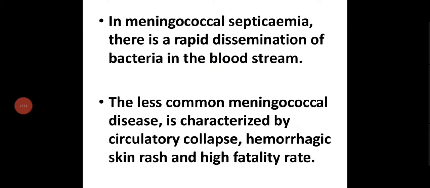In meningococcal septicemia, there is a rapid dissemination of bacteria in the bloodstream. From the brain or the meninges, the bacteria will spread very fast to the bloodstream. The less common meningococcal disease is characterized by circulatory collapse, hemorrhagic skin rash, and high fatality rate. The blood circulation will be decreased, and there will be skin rash and a high fatality rate.